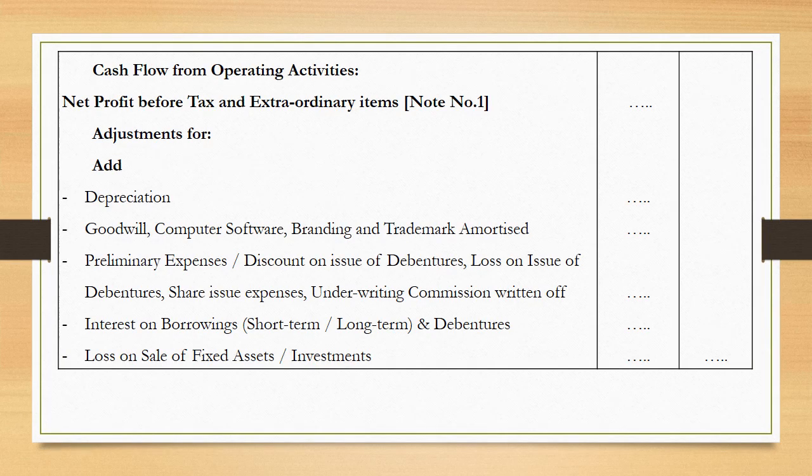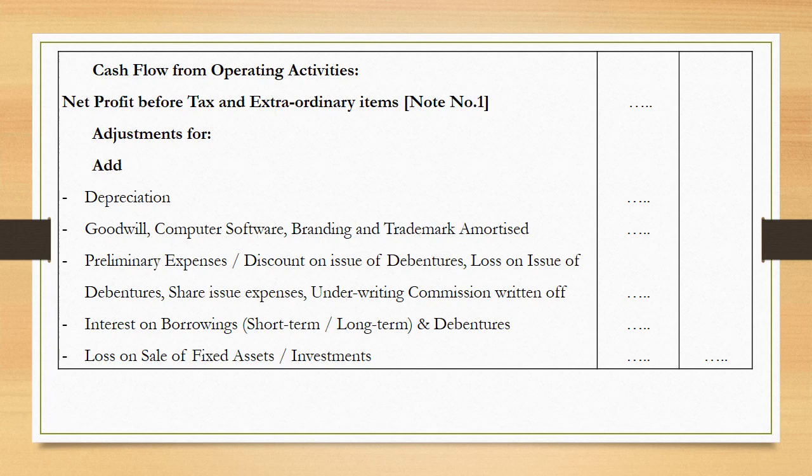Cash flow from operating activity. We are again back to the same statement. The first amount I have just discussed with you, that is net profit before tax and extraordinary items. Generally, we prepare a note to it. Now we need to go through some adjustments. We need to add back those amounts because of which our profit was reduced earlier. Now, why does profit reduce? Which are such losses? Which are those non-cash, non-operating losses? Let us go through it one by one.